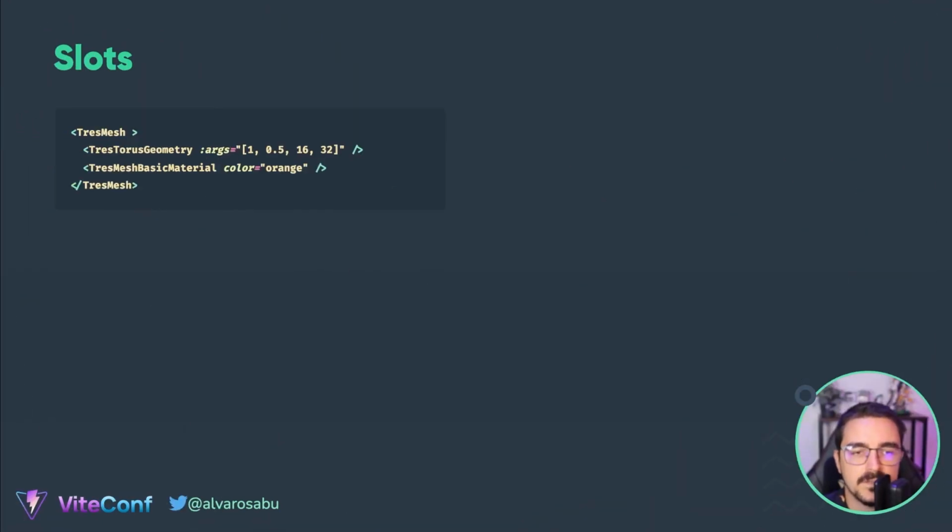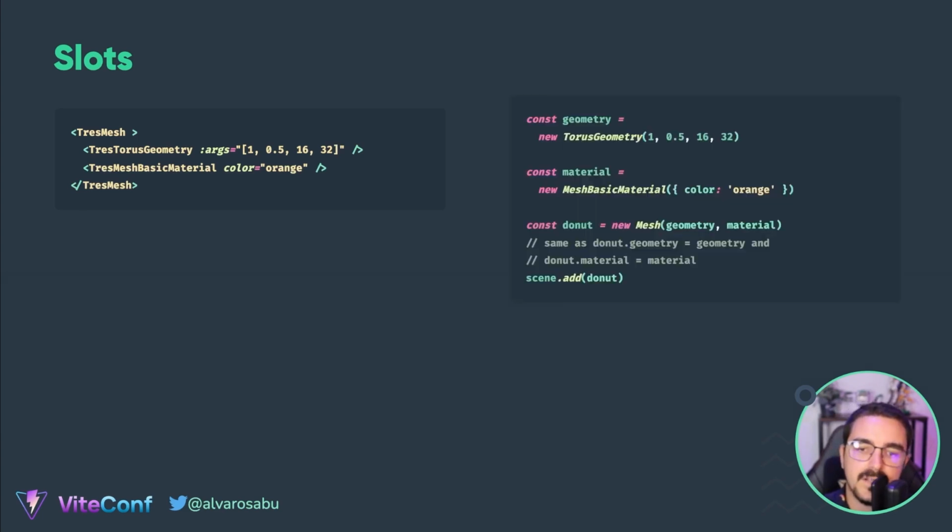We take advantage of the Vue API for slots for passing some arguments for the Tres Mesh. Whenever you're creating a mesh, you need to add the geometry and you need to add the material. So as I showed you before with the donut, this is how we would do it. This basically is creating a geometry like this in TresJS, and then a material, and then creating a new mesh, passing these as arguments. So whenever you're creating the slots in a component in TresJS, you are basically passing arguments for the other object.